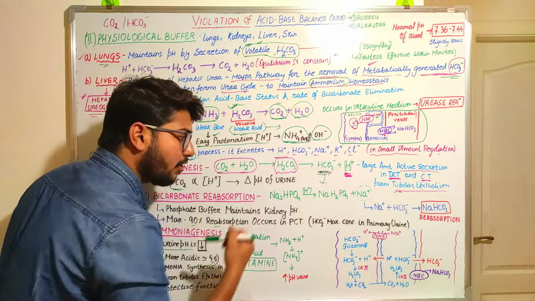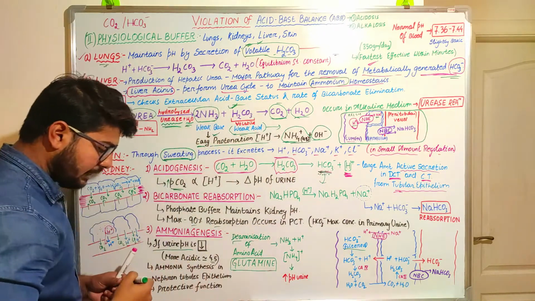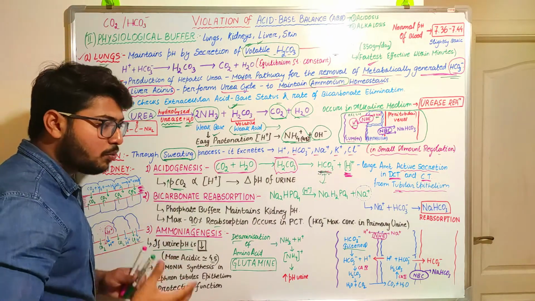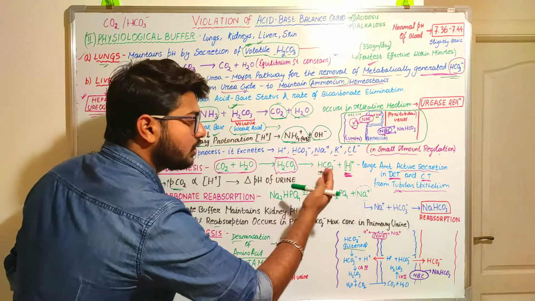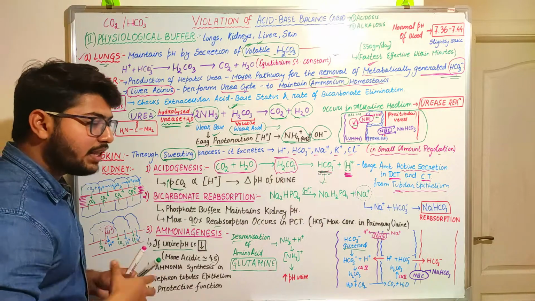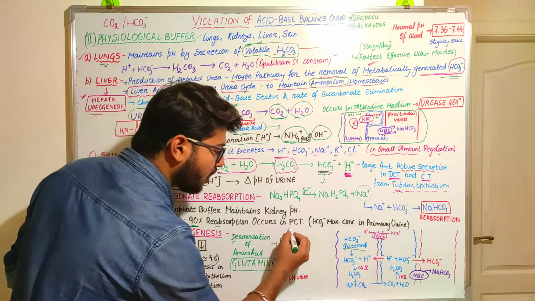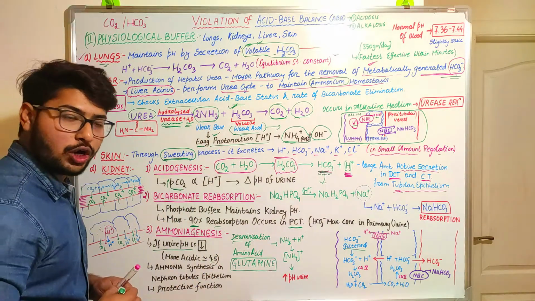These bicarbonate ions that are produced are primarily present in the primary urine, and these are produced in the filtration of the glomerular filtrate of the blood. Then these bicarbonate ions are going to be reabsorbed. Where there will be reabsorption, maximum about 90% of reabsorption occurs in the proximal convoluted tubules, and this occurs due